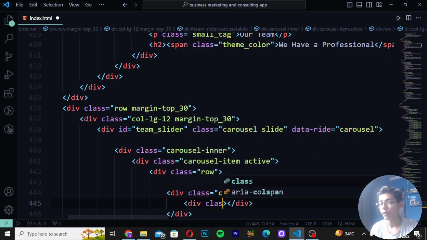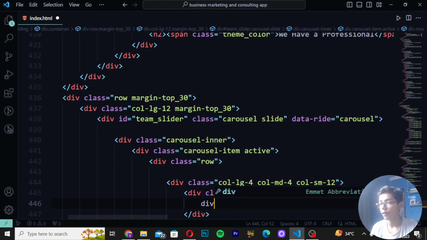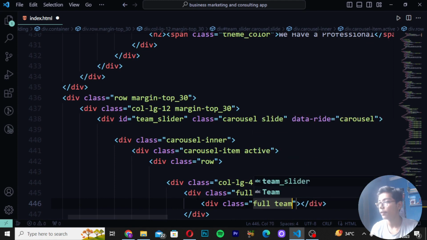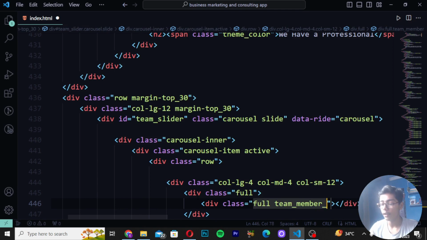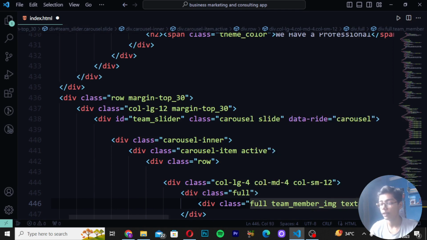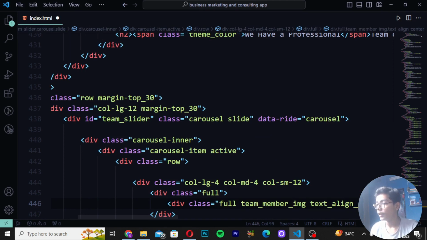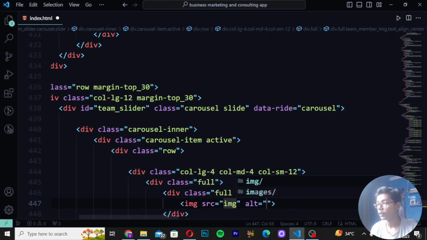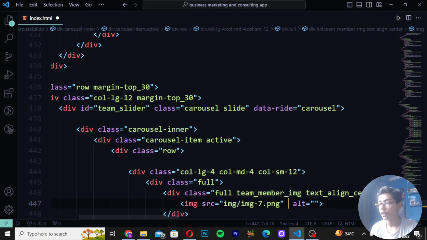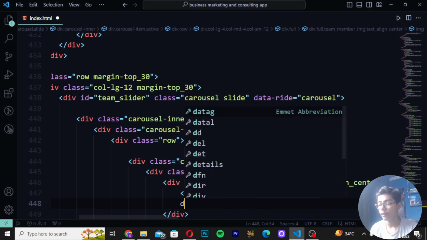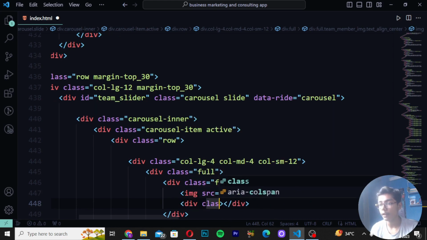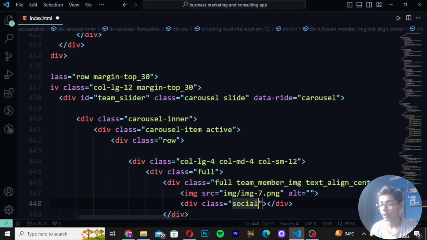Then you have to write here div class as full, and write div class as full team member. And then you have to now just create here underscore image text align underscore center. So here I will be writing also underscore after the text. So you can see we have done that. After doing that, just you have to now move down, right here image slash image 7. Then you have to now just write div class, and I will be just now writing here div class as social item. So here I will be now writing here team.